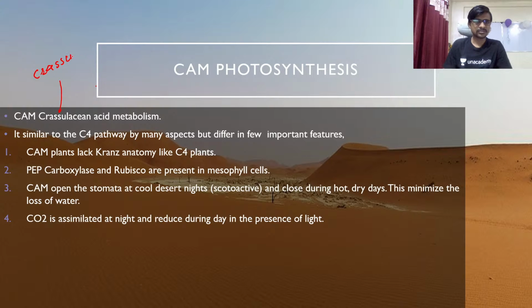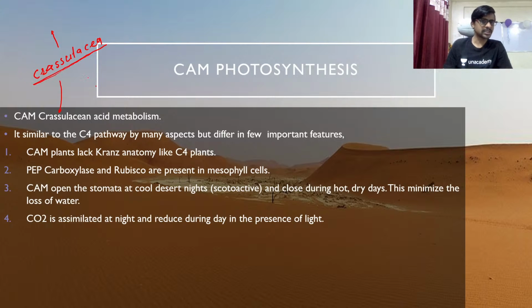Crassulaceae. Okay, so this is the family of plant, and that's why I underline it as per your rules of the botanical name, or you can say the binomial nomenclature. So that's why I made an underline here.